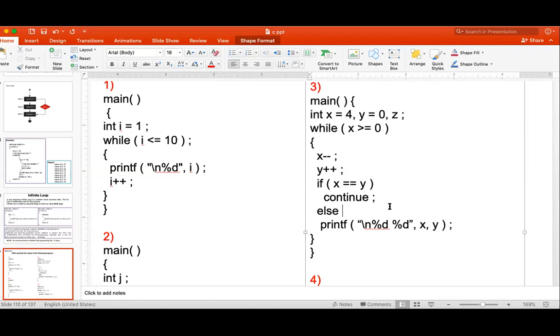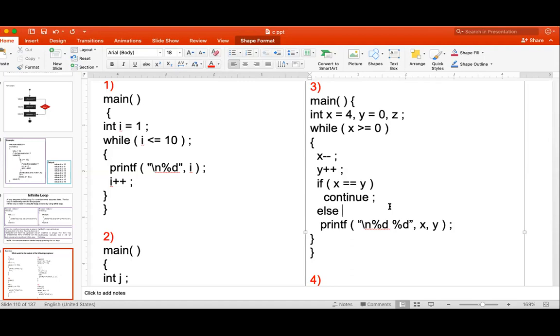You write the value of x and y. First value of x is 4, y is 0. Now the condition is true, 4 is greater than or equal to 0. It will go inside, x minus minus. X value becomes 3, y value becomes 1. Now if x equal to y, no, the condition is not true. So it will execute the else part.